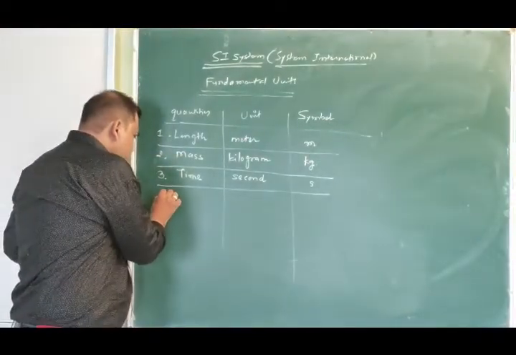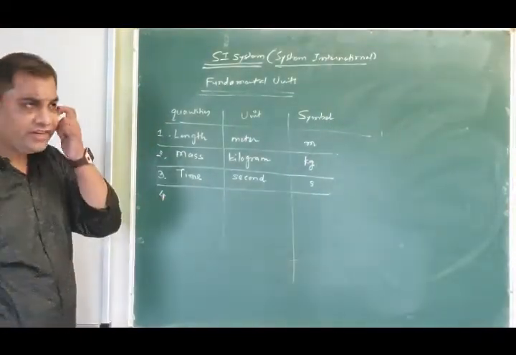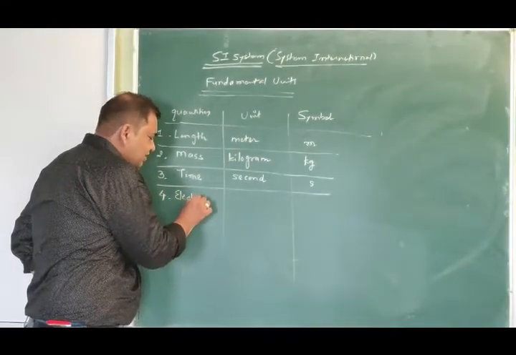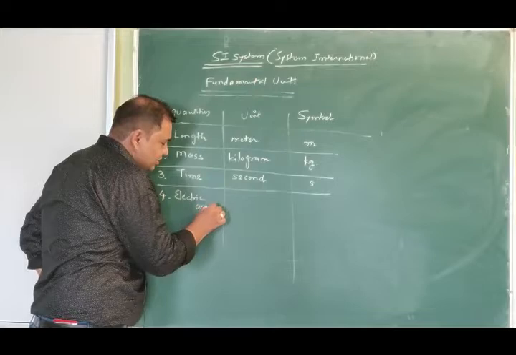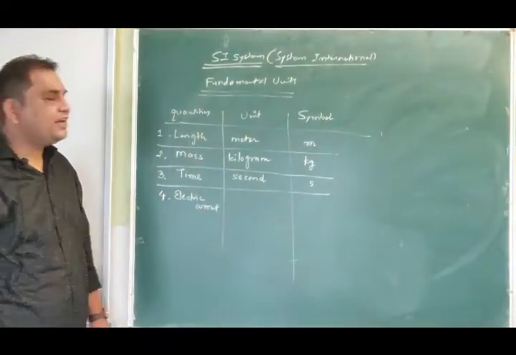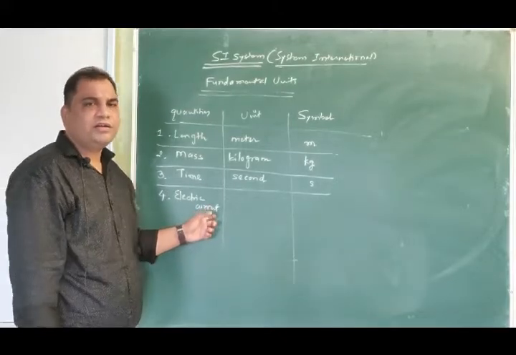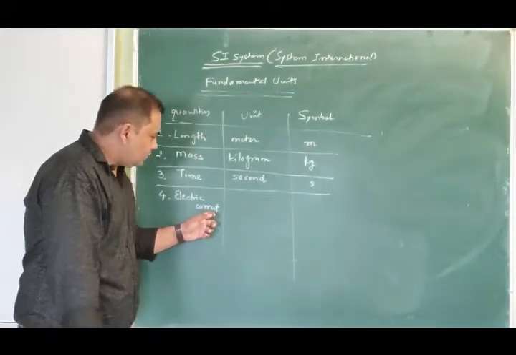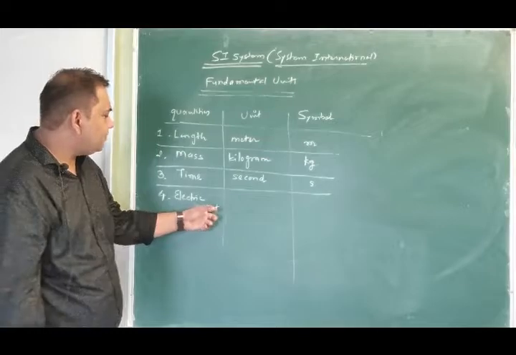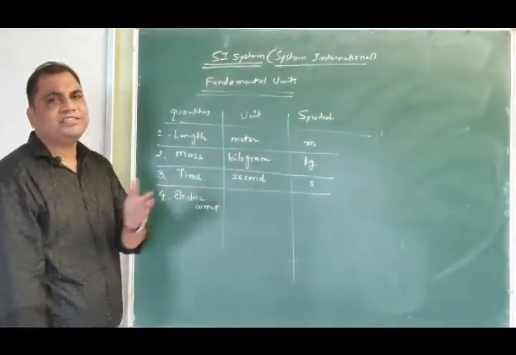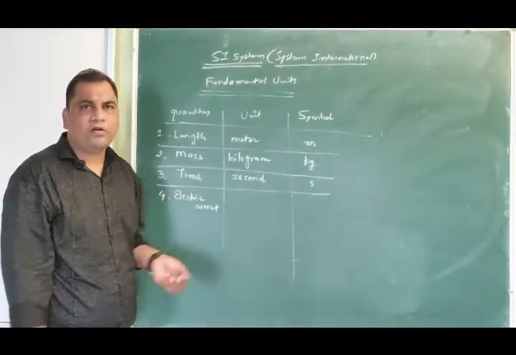Now the fourth unit, we already discussed even this out, that is electric current. In today's world, we can say we are incomplete without electricity, and even electricity and magnetism are part of physics.